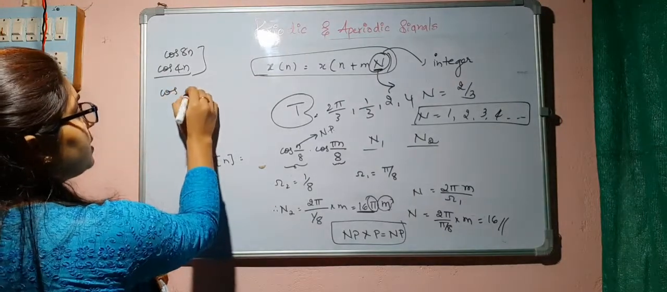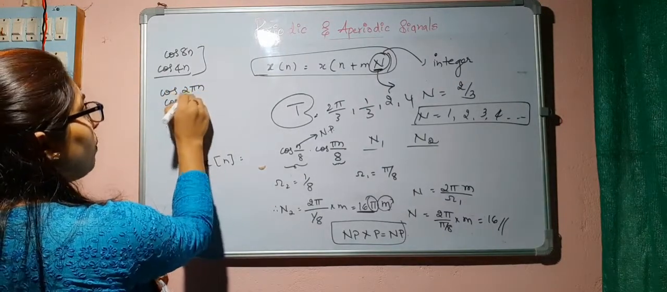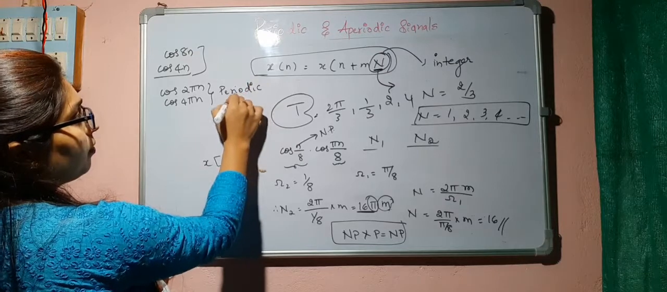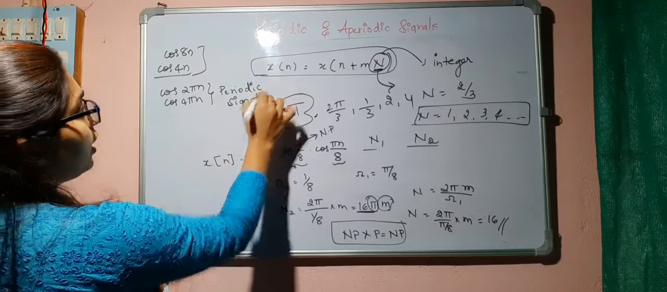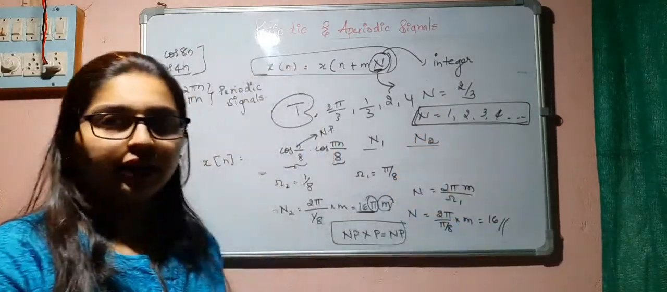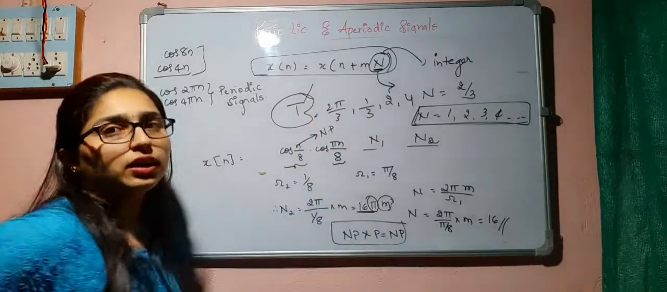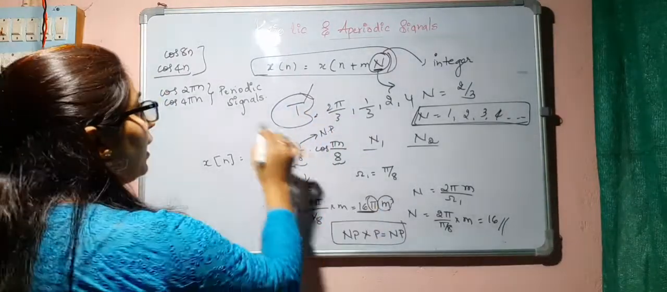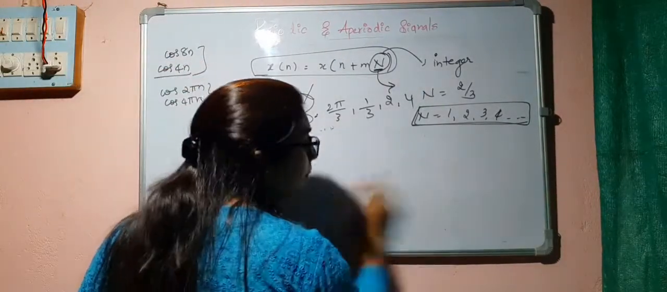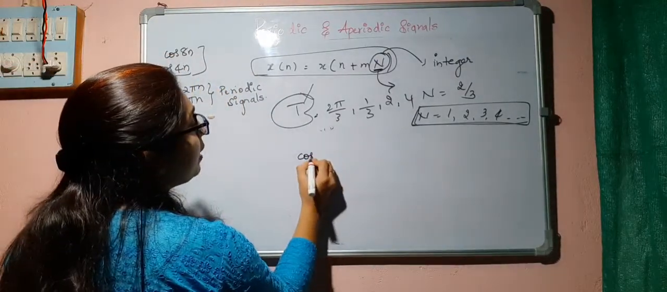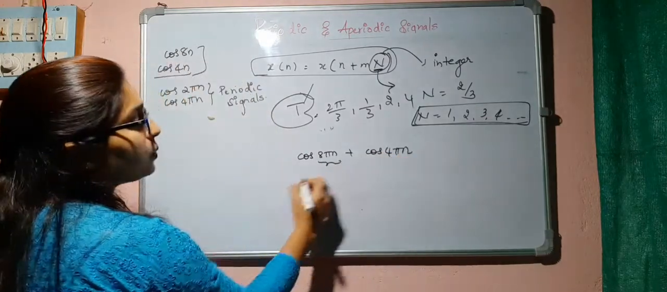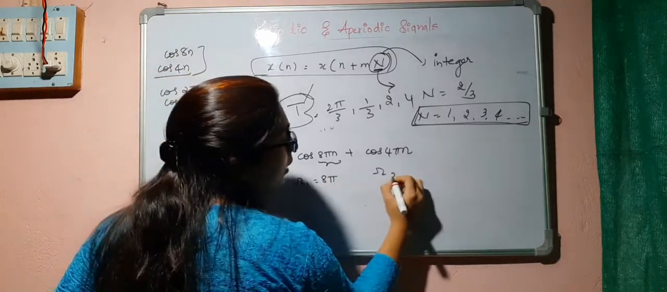But at the same time, if you consider cos of 2 pi n, cos of 4 pi n, these are periodic signals. Okay, these all are periodic signals. So remember this condition, N should be an integer, but that is not the case for continuous time signals. Another thing, in discrete time signals, if you are adding two periodic signals, you will get a periodic signal. For example, I can take cos of 8 pi n plus cos of 4 pi n. In this case omega 1 is equal to 8 pi, omega 2 is equal to 4 pi.